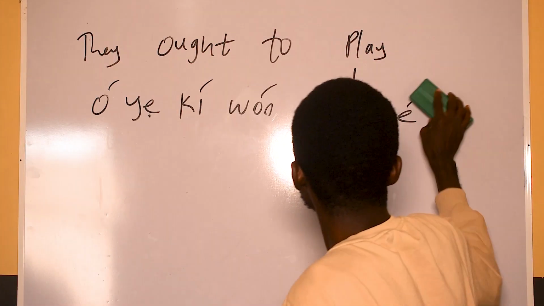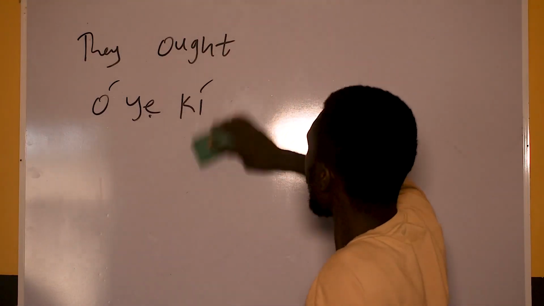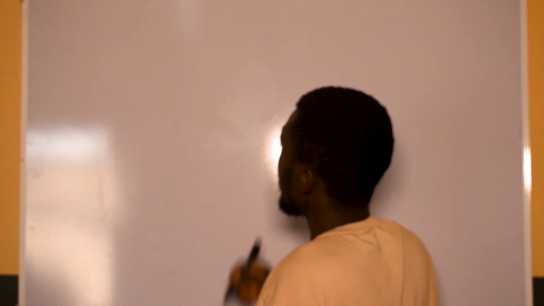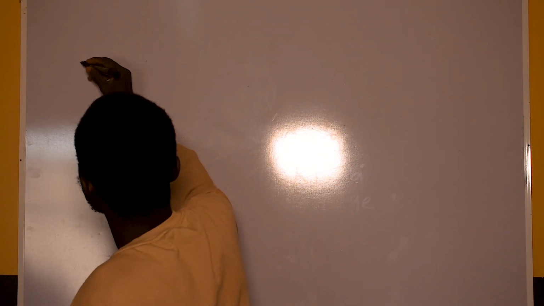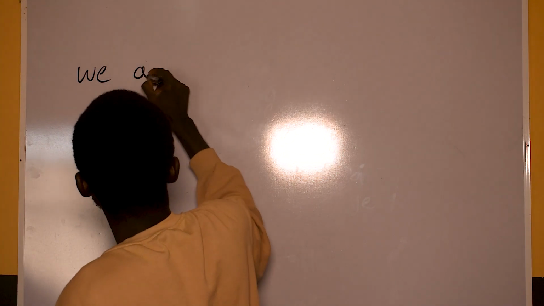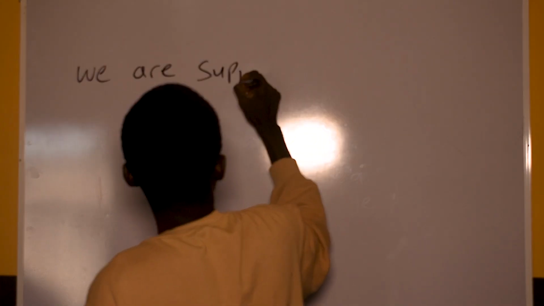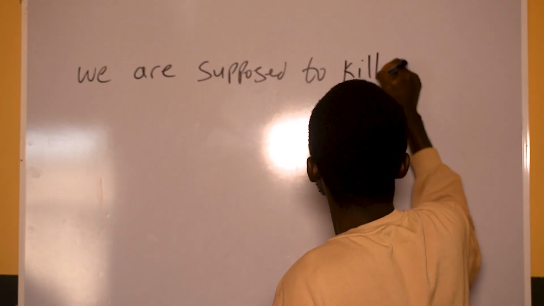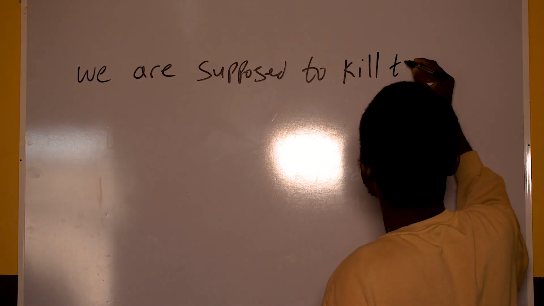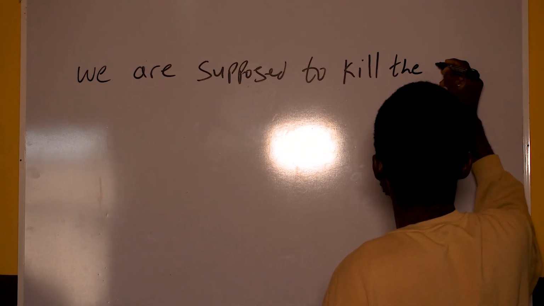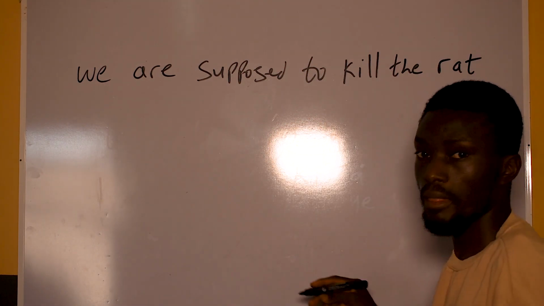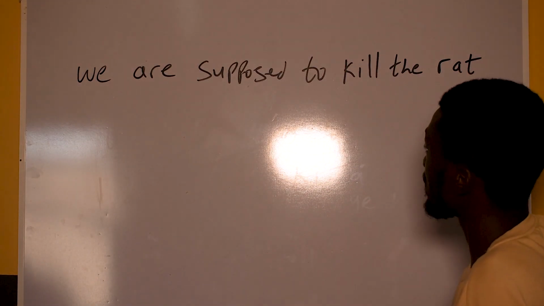So let me just give a few more examples here. We are supposed to kill the rat.